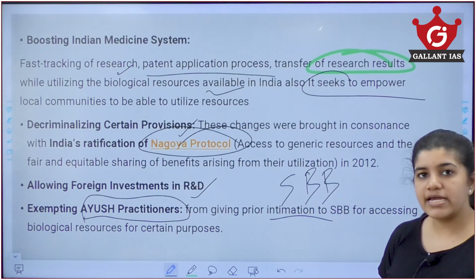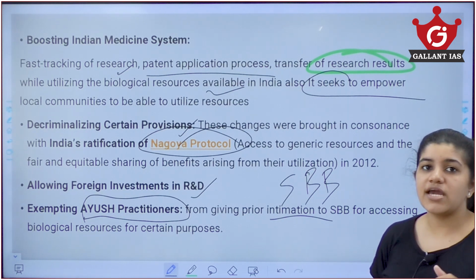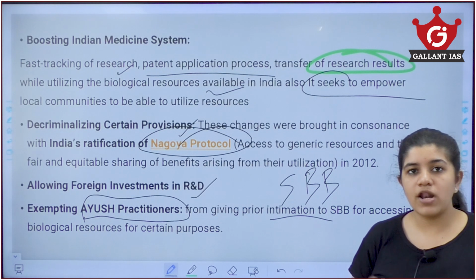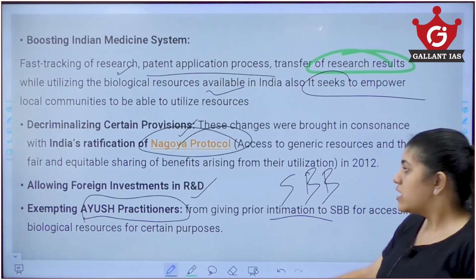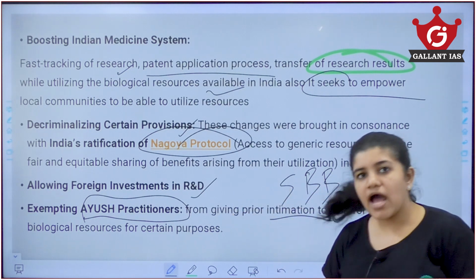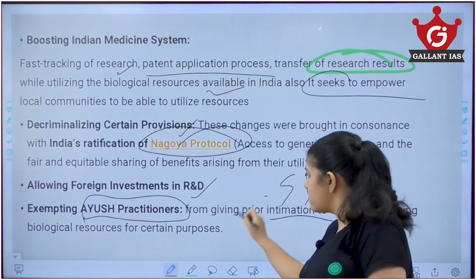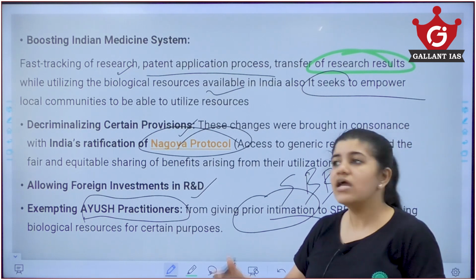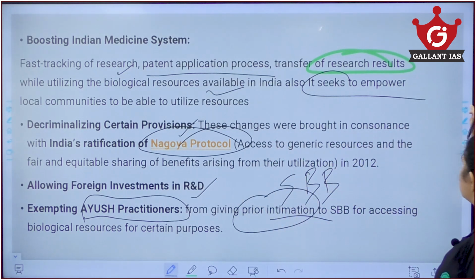As I told you earlier, any person or organization getting resources in India, even for research or commercial utilization, needs the prior approval of the National Biodiversity Authority. Now, this exempts Ayush practitioners and other traditional people from giving intimation. They don't need any prior approval from now onwards. That is what the Act says.